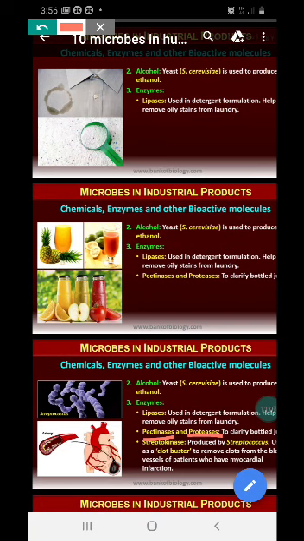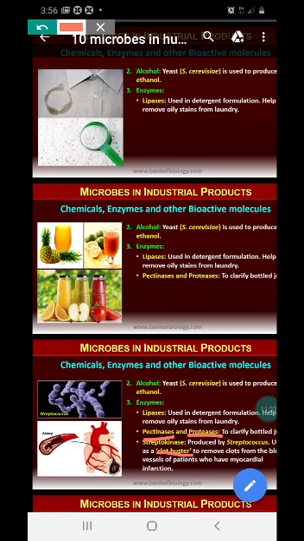And streptokinase is obtained from streptococcus. It is used as a clot buster. What is a clot buster? It is used to remove clots from blood vessels in patients, which may cause a heart attack in those patients. So to remove clots from blood vessels, it is called a clot buster.